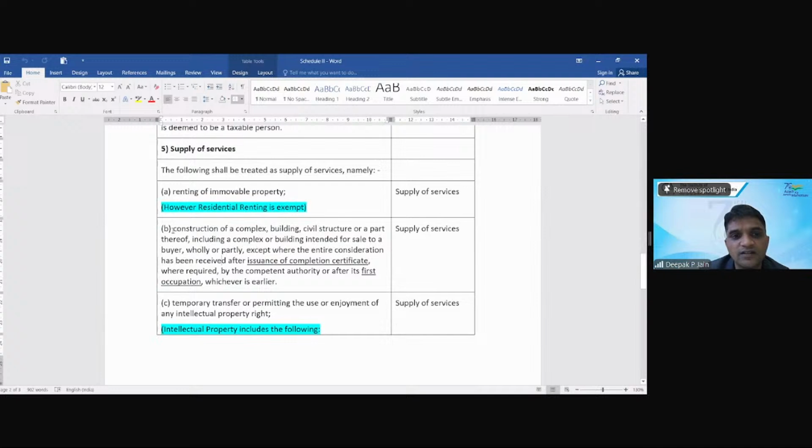5B, it says supply of service. The following shall be treated as supply of service, namely renting of immovable property, construction of a complex, building, civil structure or a part thereof, including a complex or building intended for sale to a buyer, wholly or partly, except where the entire consideration has been received after the issuance of completion certificate by the competent authority or after its first occupation, whichever is earlier.